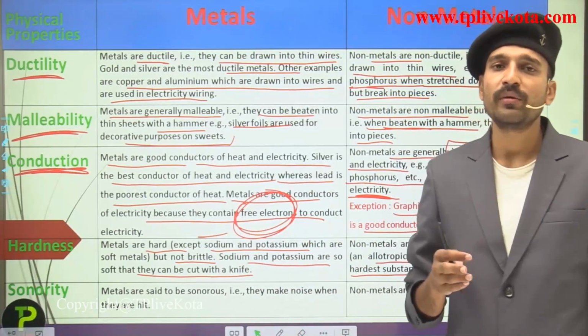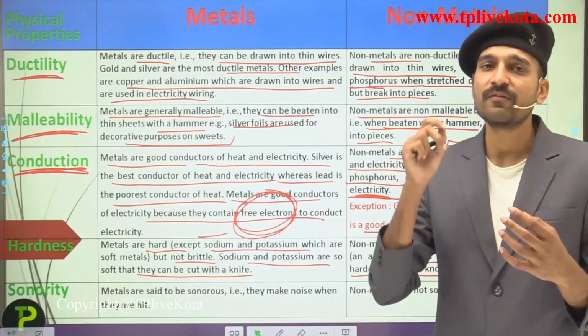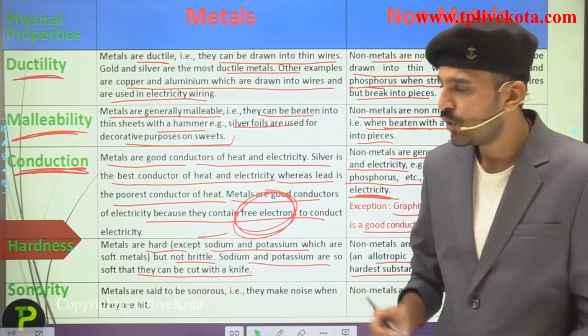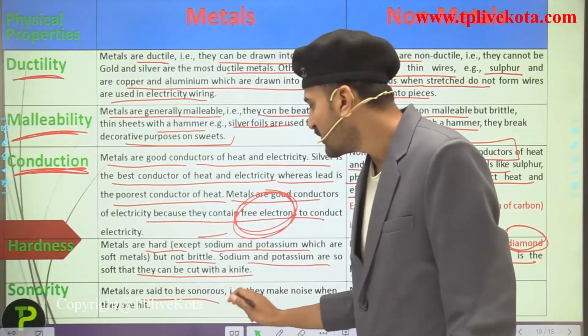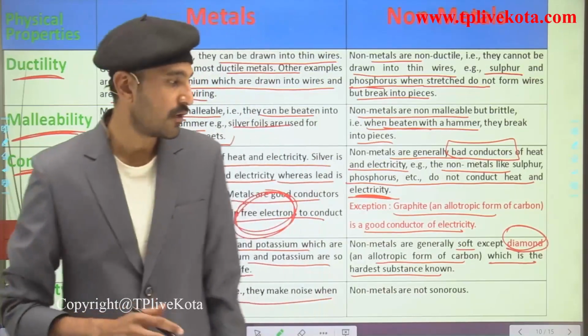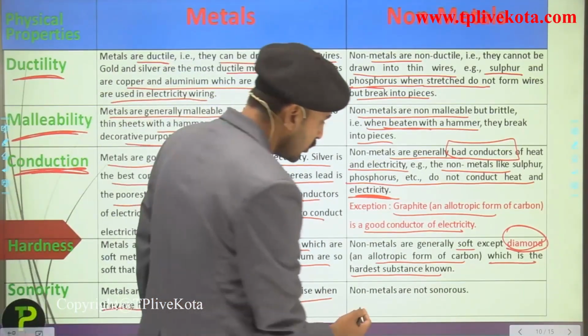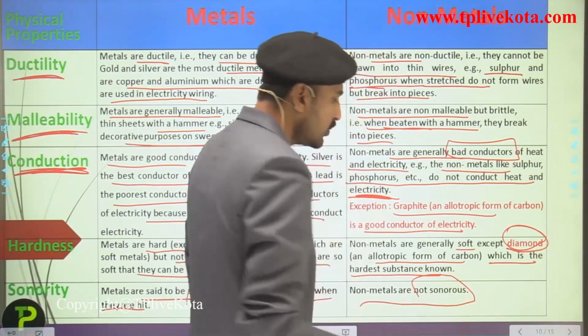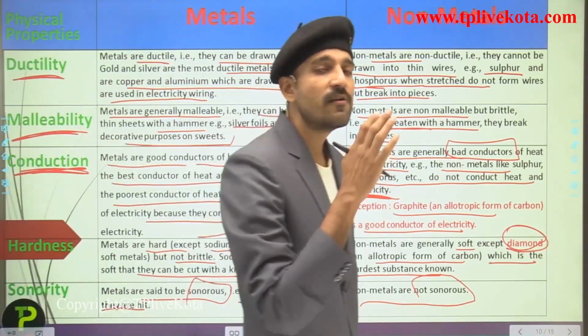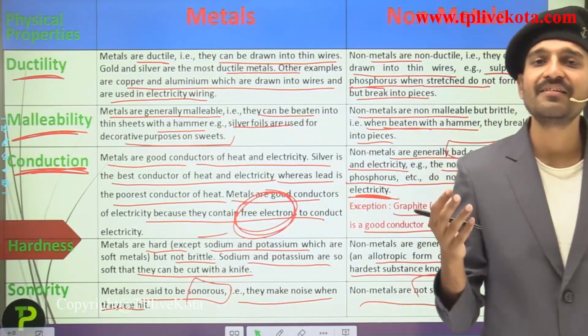The sonority property is that property due to which metals, when hit by certain things, produce a ringing sound. So metals are said to be sonorous, that is, they make noise when they are hit. Now, talking about the non-metals, non-metals are simply non-sonorous.